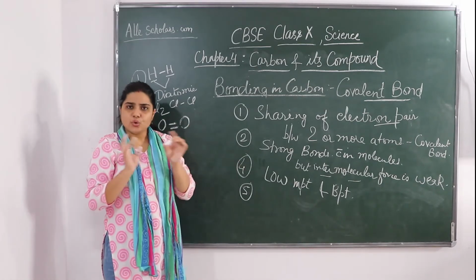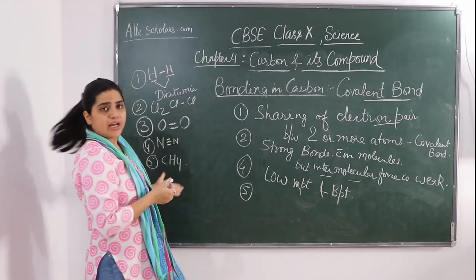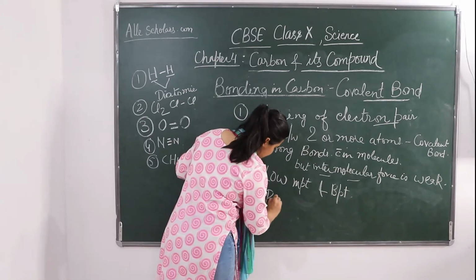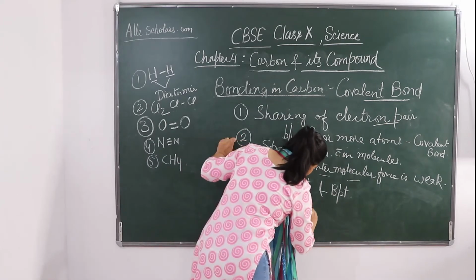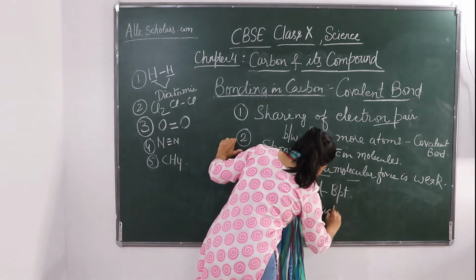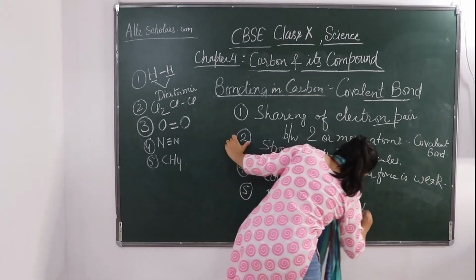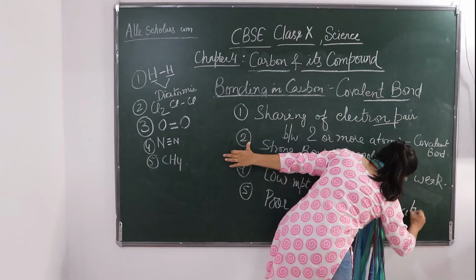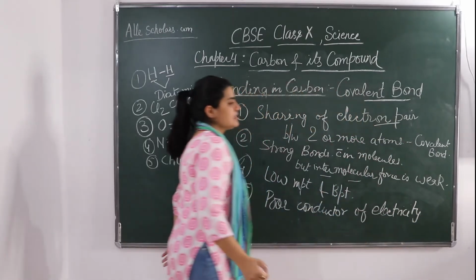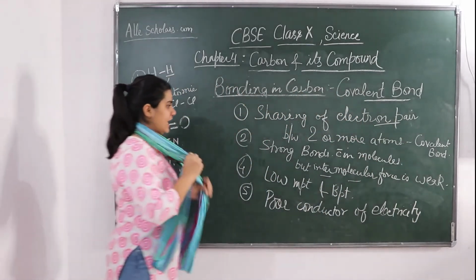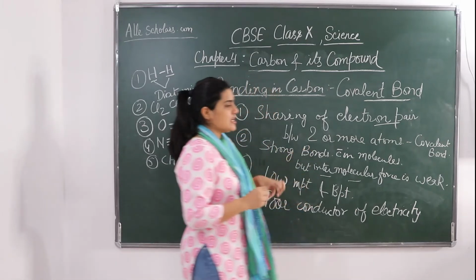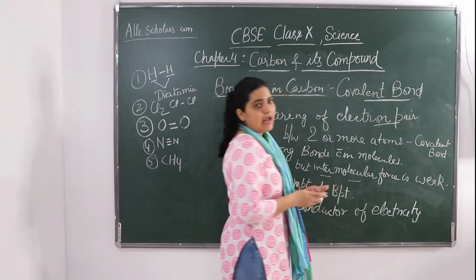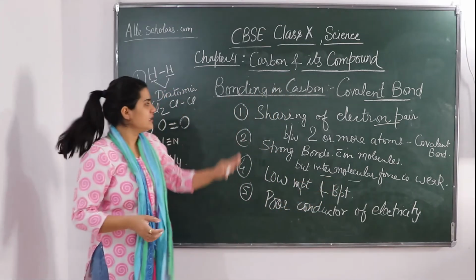So since there is no transfer of charge, only sharing is there, so they are poor conductors of electricity. Since the electrons are shared between atoms and no charged particles are formed, covalent bonds are generally poor conductors of electricity.